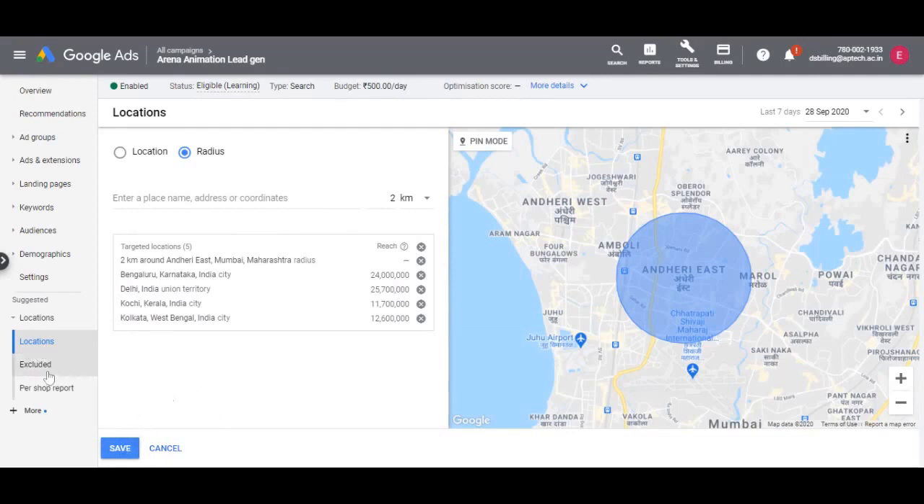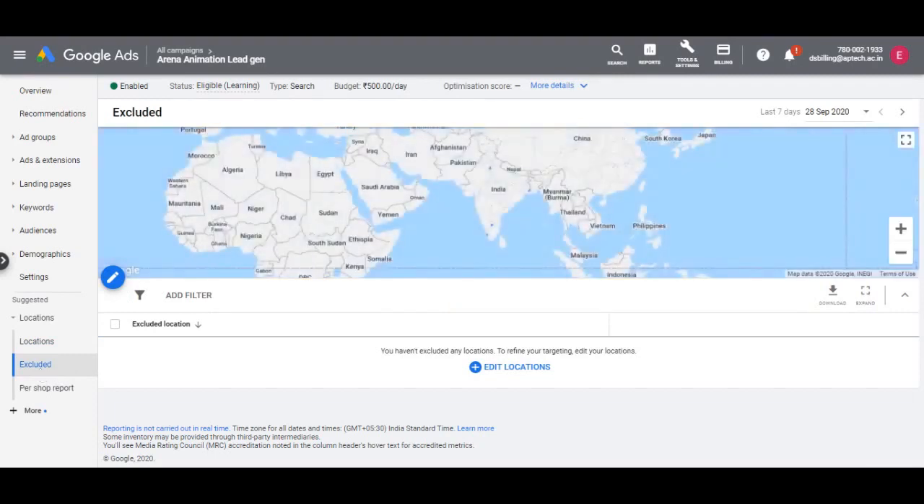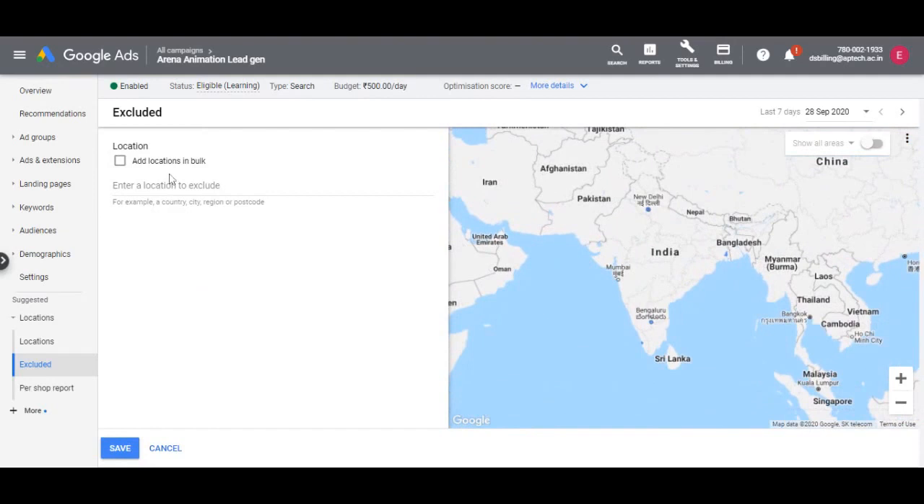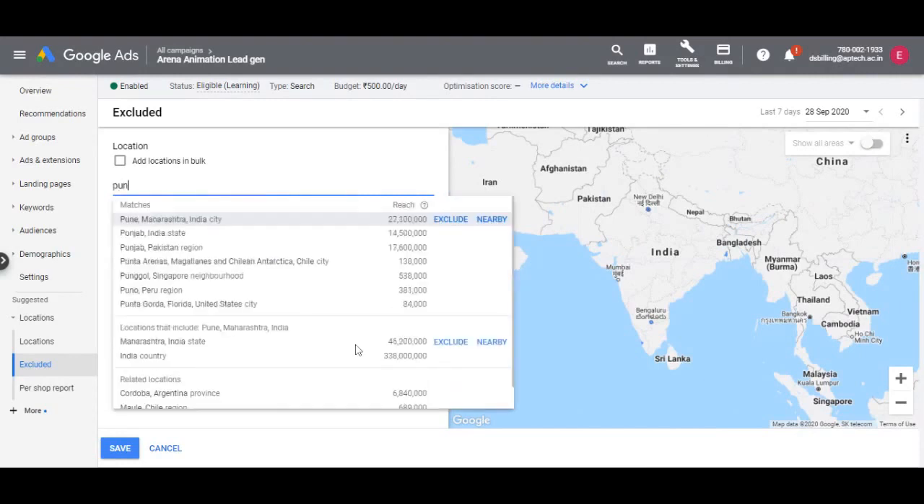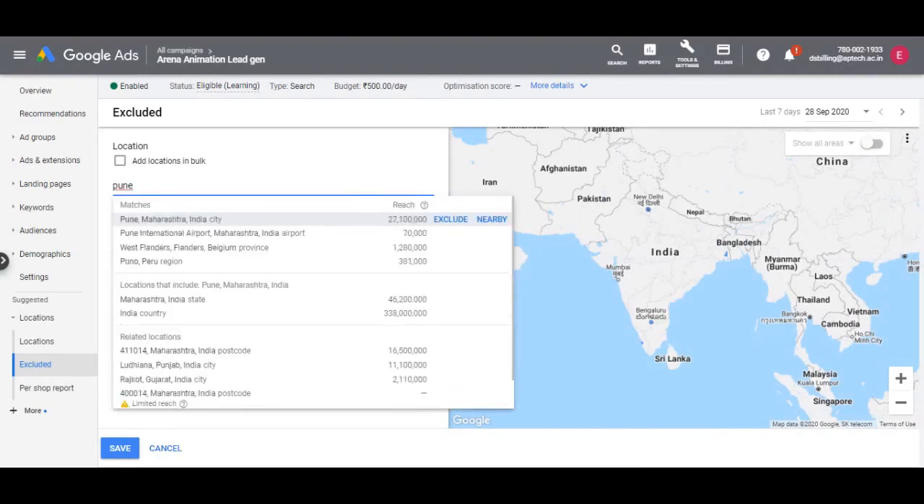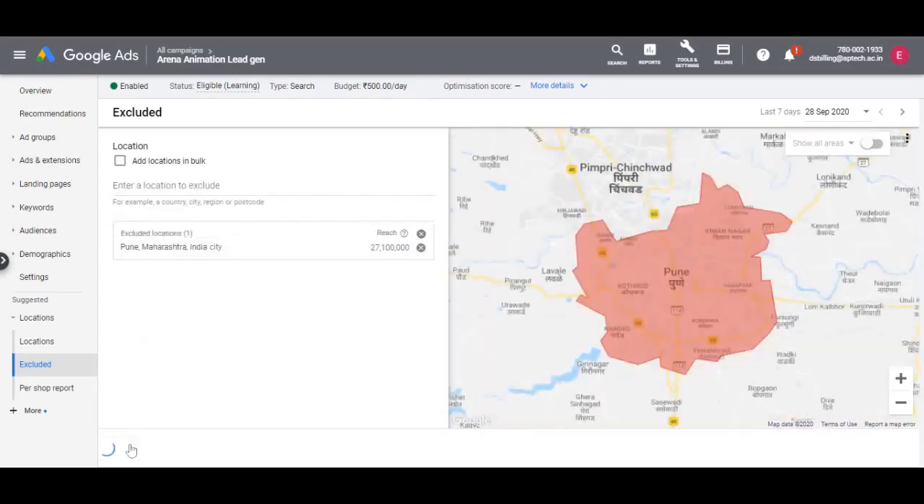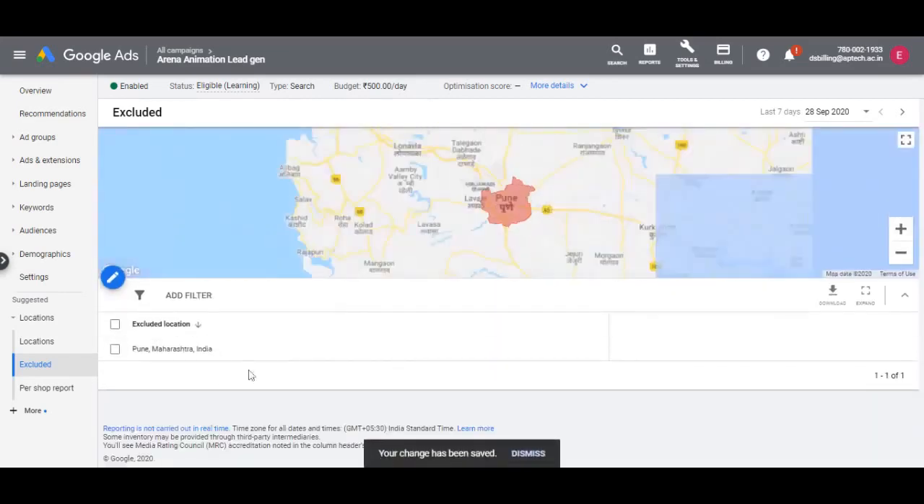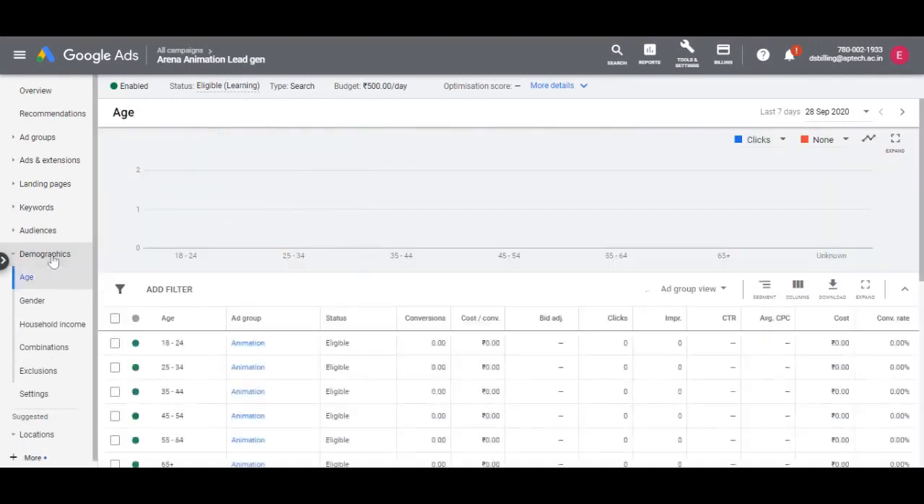You can also exclude a certain area if it's part of a larger targeting area. All you need to do is go to the excluded subcategory under locations. So you click on the edit icon and add the locations you want to exclude. For example, if we are targeting Maharashtra in our campaign and we want to exclude the city Pune from our targeting, we select Pune to exclude and then click on save.